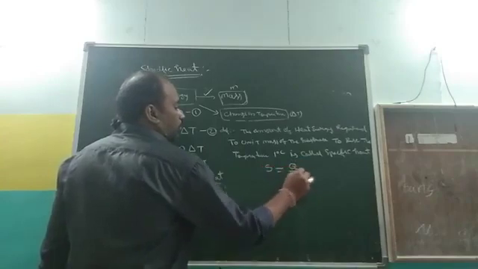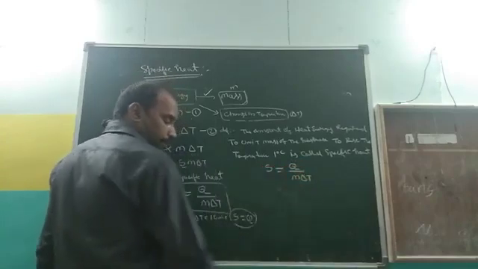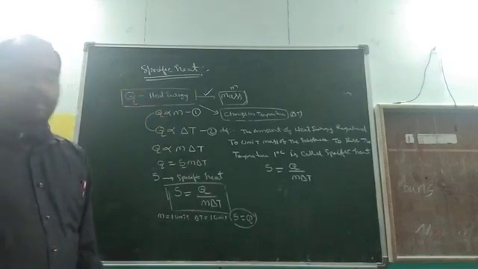S = Q/(m ΔT) is the formula for specific heat.